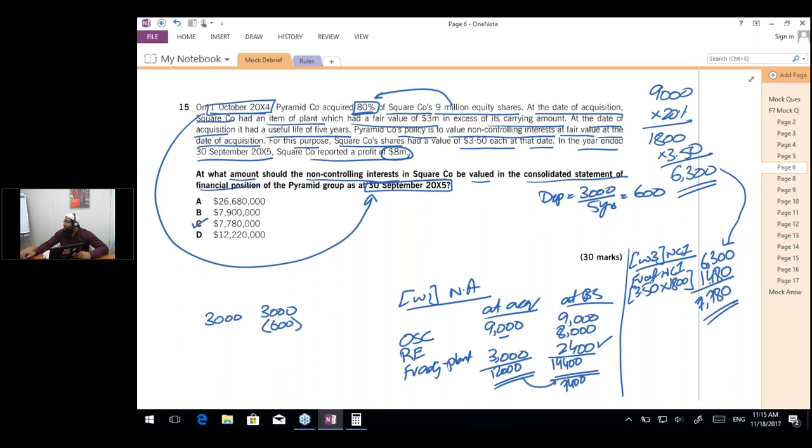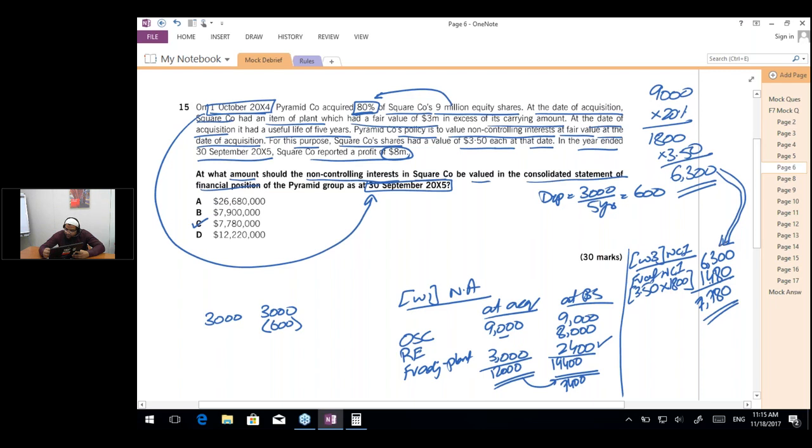Syed Maz is asking, shouldn't we be taking 80% of 9 million? Syed Maz, if you take 80% of 9 million, you are going to get the shares of the parent, not of the NCI. And over here we are trying to calculate the NCI value. Smita, it is a bit difficult to explain the whole thing again. Actually, what we have done, we have first calculated the fair value of NCI.